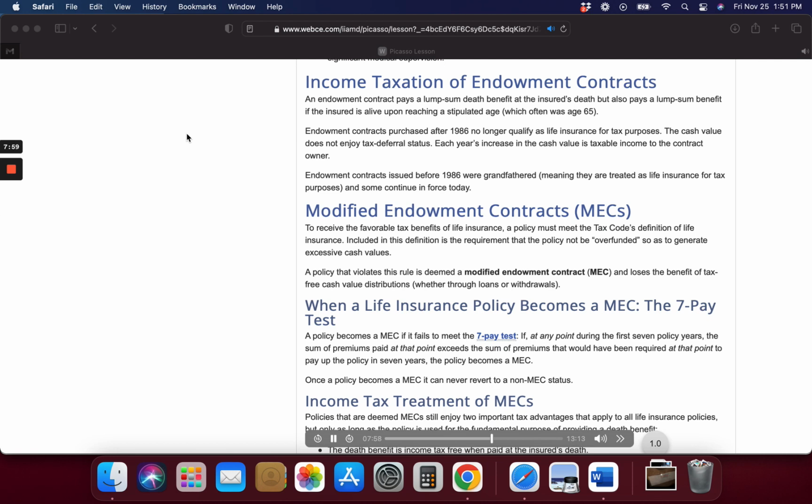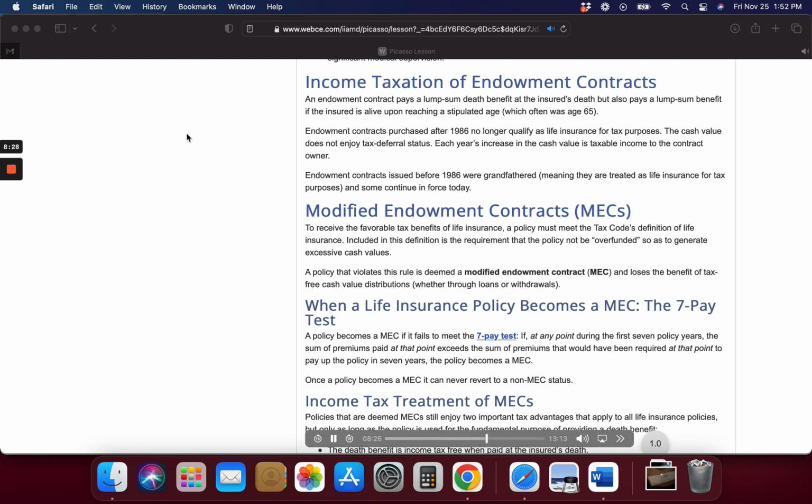Endowment contracts purchased after 1986 no longer qualify as life insurance for tax purposes. The cash value does not enjoy tax deferral status. Each year's increase in the cash value is taxable income to the contract owner. Endowment contracts issued before 1986 were grandfathered, meaning they are treated as life insurance for tax purposes, and some continue in force today.